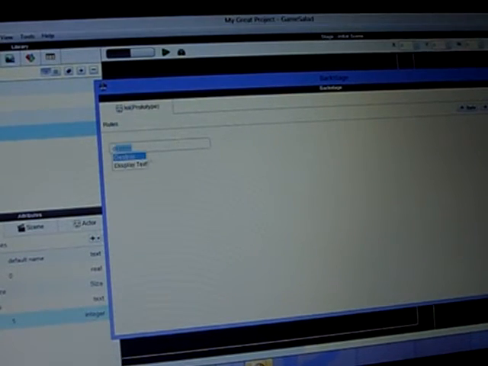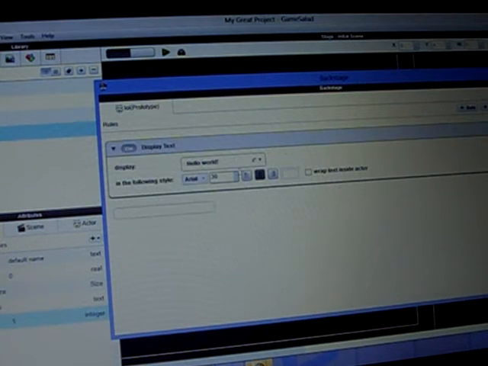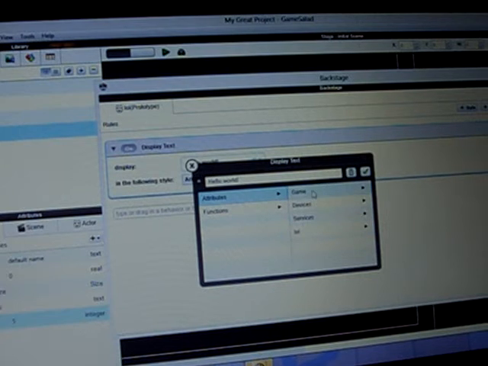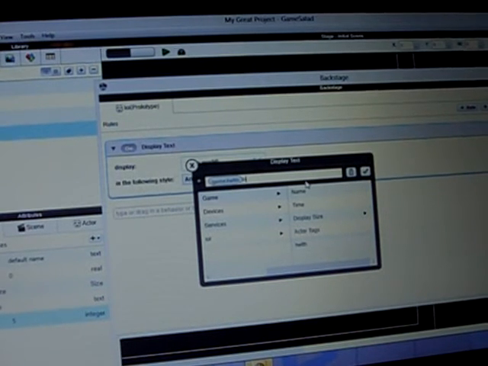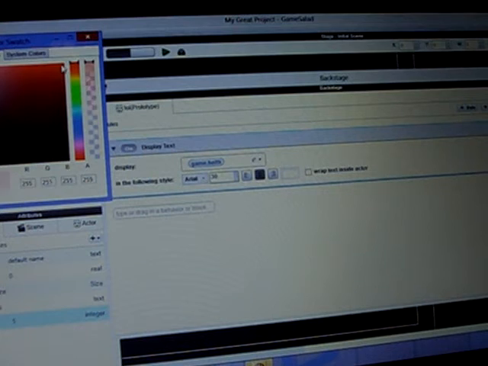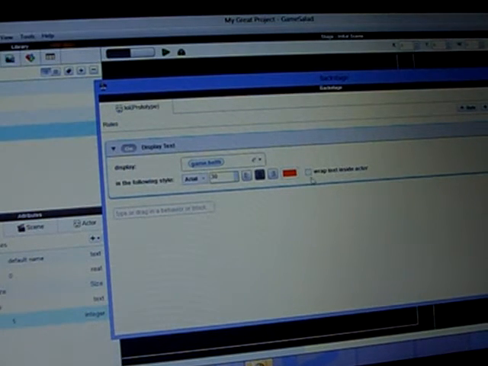Then right here type in a D, and then click on display text, and you're gonna click on the attribute game health, and then get rid of hello world, and then we're gonna make the color red, or whatever you want, basically.